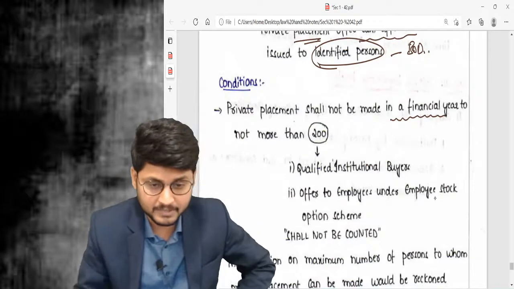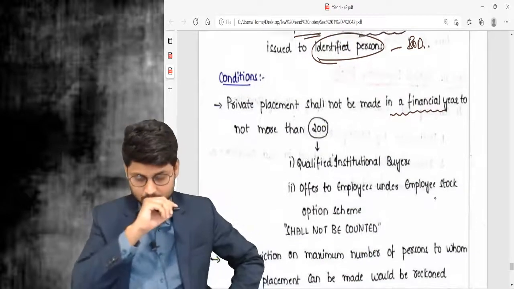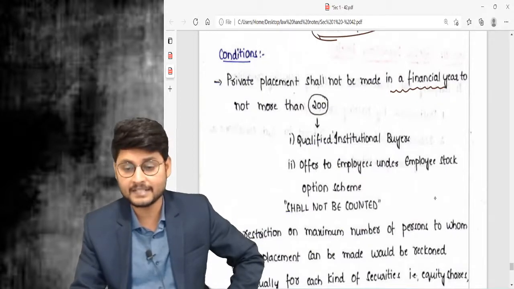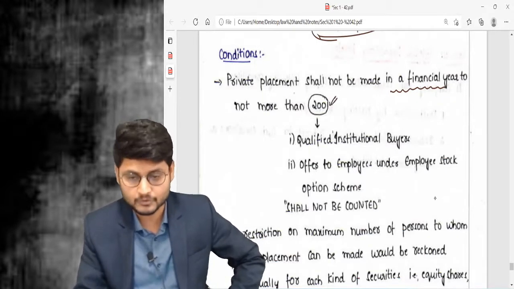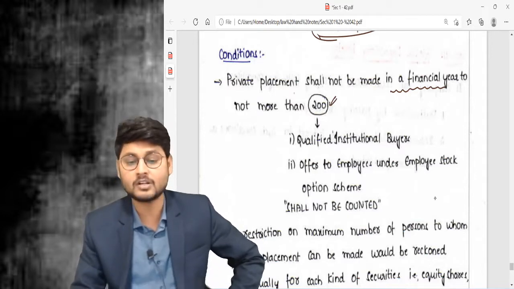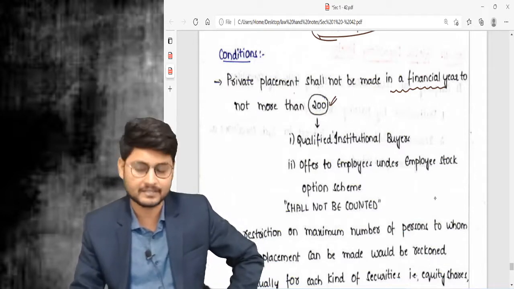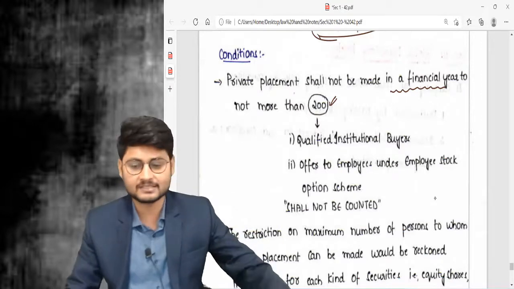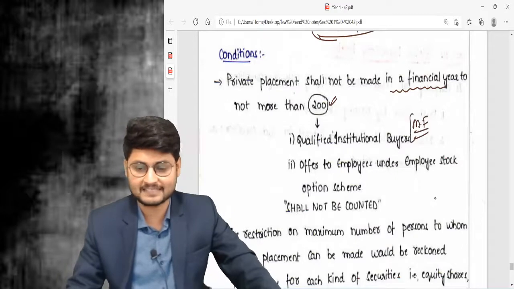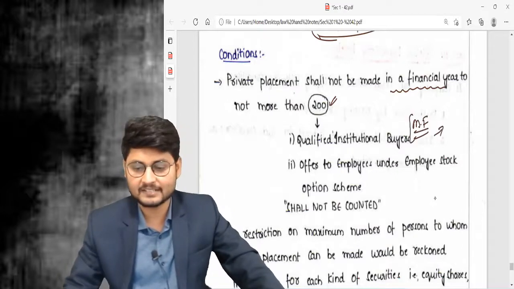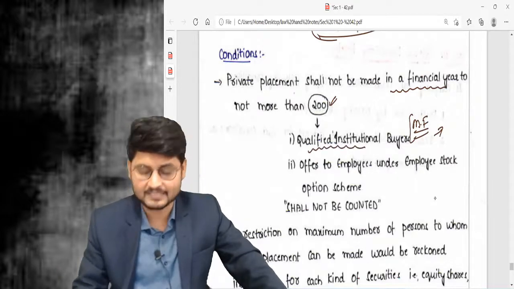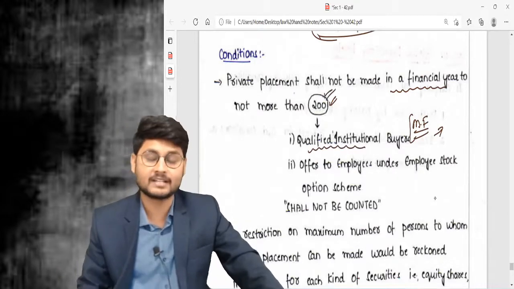Let me jump to the conditions. Private placements shall not be made in a financial year to more than 200 persons. So the maximum is 200. While counting this 200, you shall not count qualified institutional buyers. Those are the big institutional buyers, for example mutual funds, banks, etc. They are defined under SEBI. Qualified institutional buyers shall not be counted in the 200.